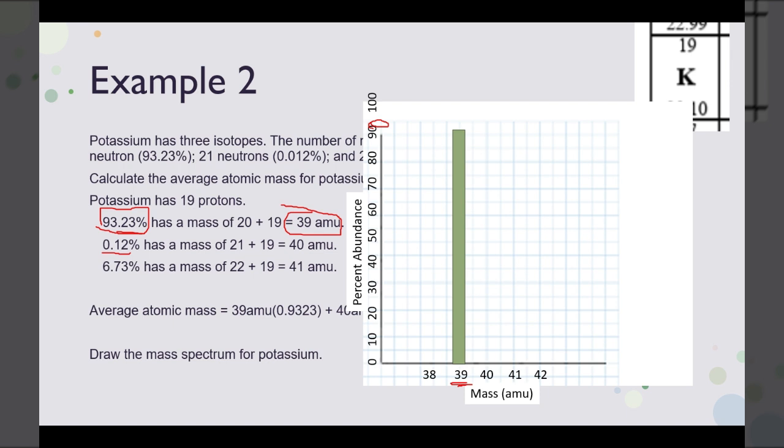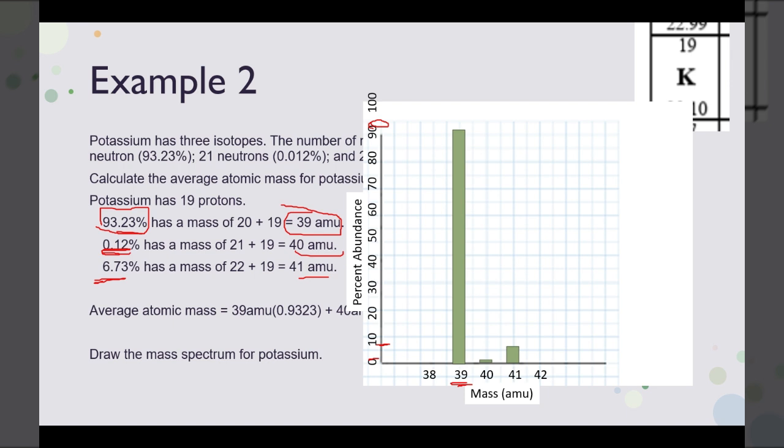Then I know that 0.12%, so almost 0, but I should have a tiny, tiny bar very low at the bottom, maybe right around here, has a mass of 40 AMU. So I'll draw that bar as small as I can, but to show that that isotope does exist. And lastly, about 7% has a mass of 41 AMU. So I'll draw that bar where about 7% would be.